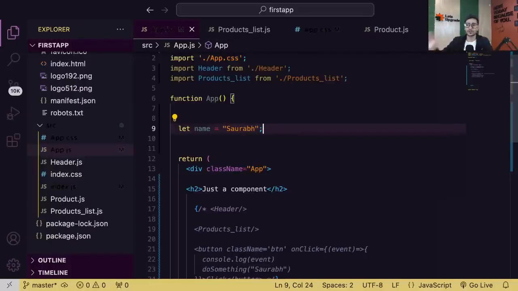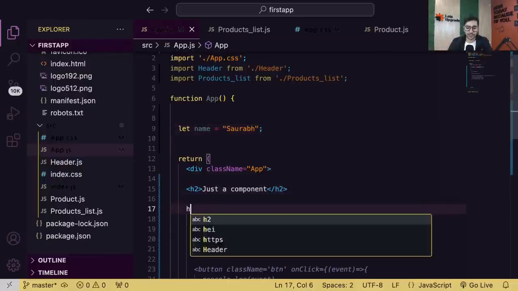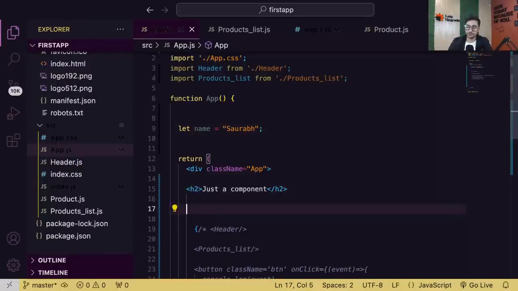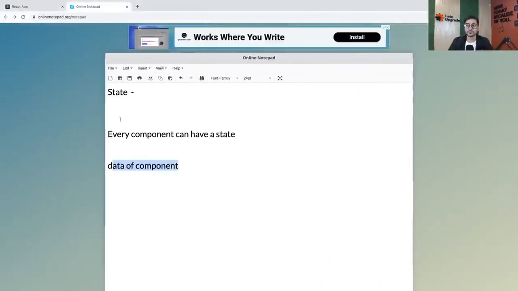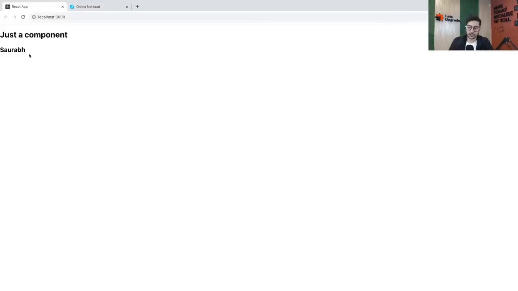Let name equal Saurabh. This is one data of my component. I can say this is my data of the component. Simple. And to use it, we can simply display it. And as I said, guys, how do you display variables in React? Simply we use curly braces. Any variable that you want to use, put it inside curly braces, and that variable's output will be produced. Here you can see we have got Saurabh.